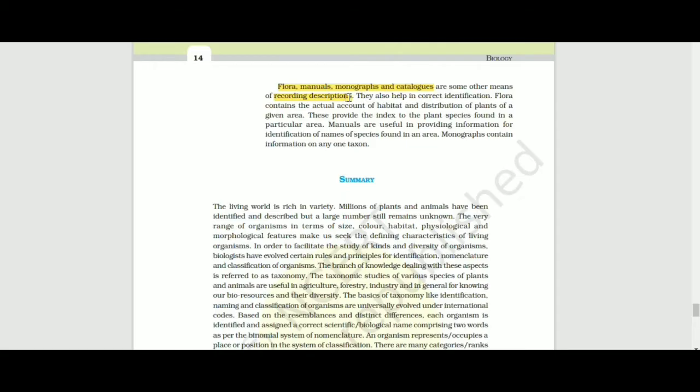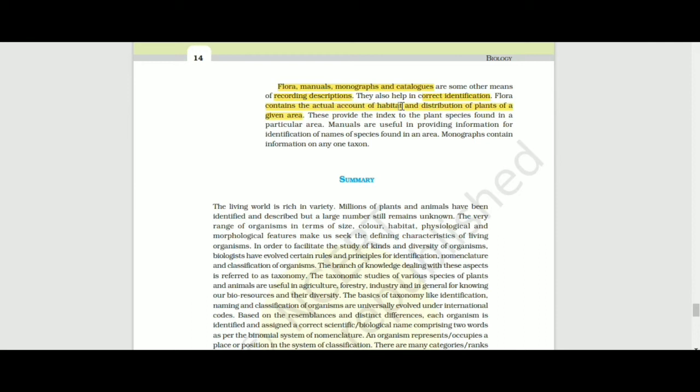Now flora, manuals, monographs and catalogs are also used for recording the data. Here it is used for correct identification. Flora contain the habitat and description of the plants of a given area, their distribution.